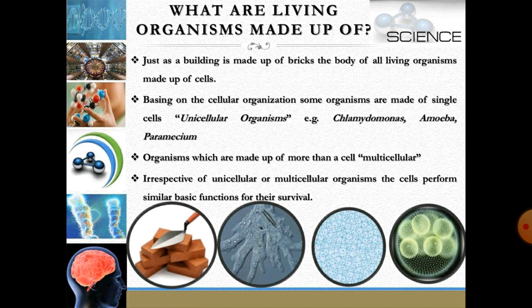So let us read a little bit more about cells. There are two types of organisms: unicellular organisms and multicellular organisms. Unicellular organisms are made up of a single cell, for example chlamydomonas, amoeba, paramecium. While multicellular organisms are made up of more than one cell, most of the time millions of cells, for example humans, dog, cow, buffalo, etc.